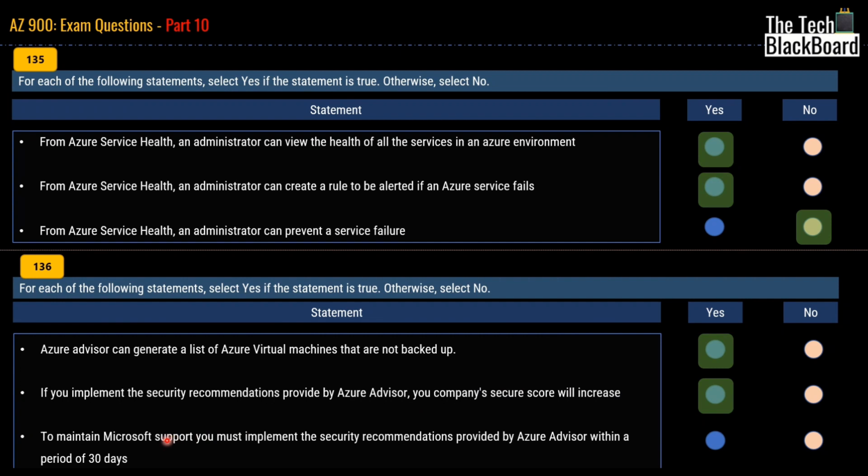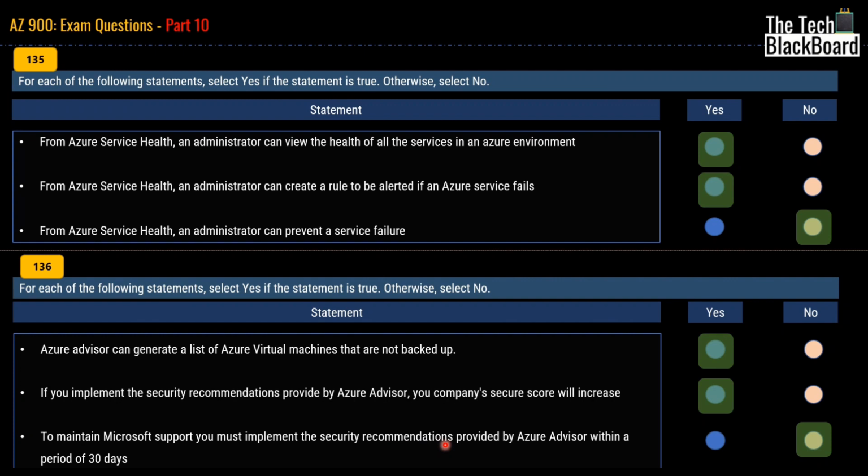Moving on with the third statement, we have to maintain Microsoft support, you must implement security recommendations provided by Azure Advisor within a period of 30 days. The correct answer is no. If you read the statement very carefully, this one says that these are security recommendations. So recommendations are optional.